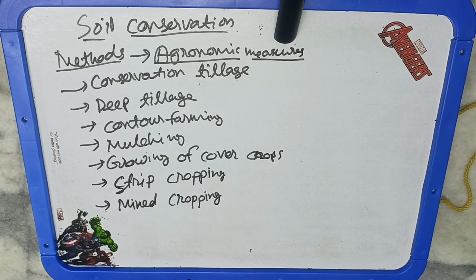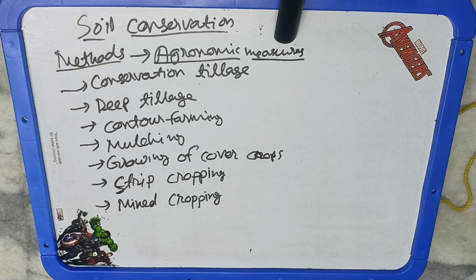Now next is growing of cover crops. Okay, so what are cover crops? Cover crops are those close grown crops which are grown in the soil to protect it from any kind of erosion. Okay, so they will hold the ground and do not permit the air or the water to erode the surface. Okay, so they will hold the soil, and so that is your close grown crops. Okay, so these are cover crops which hold the soil so as to prevent it from being eroded.